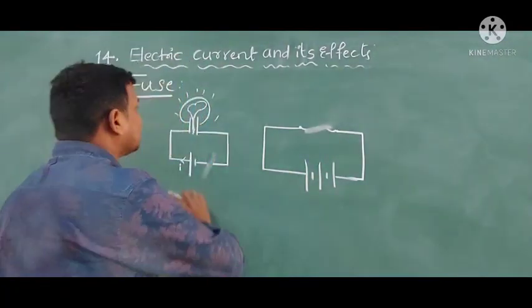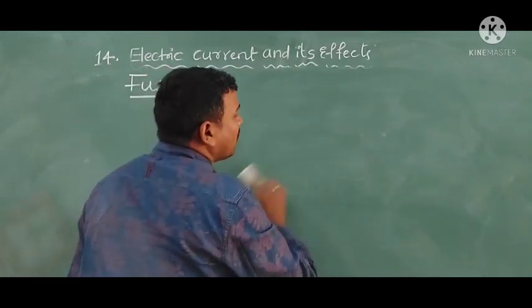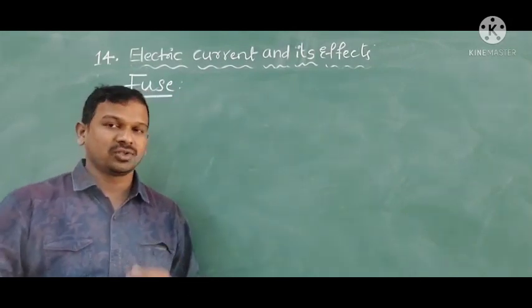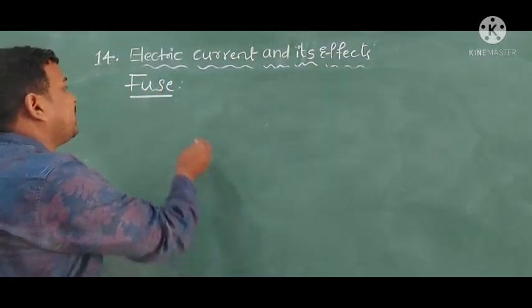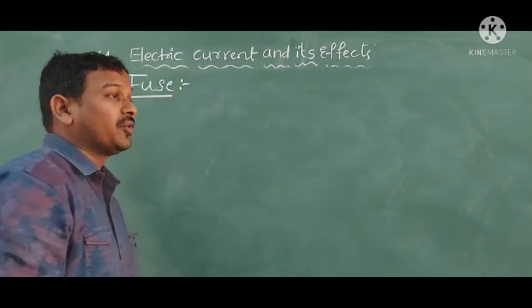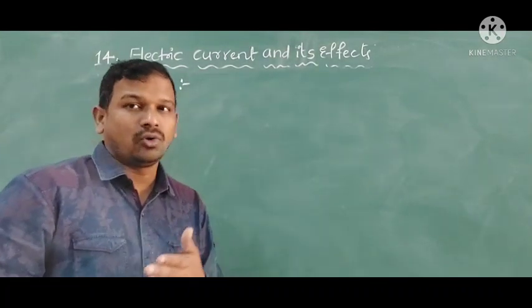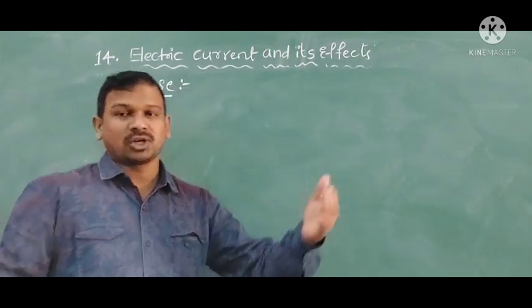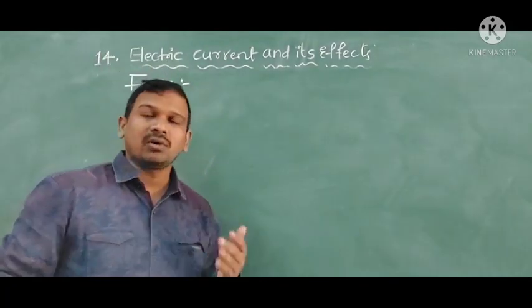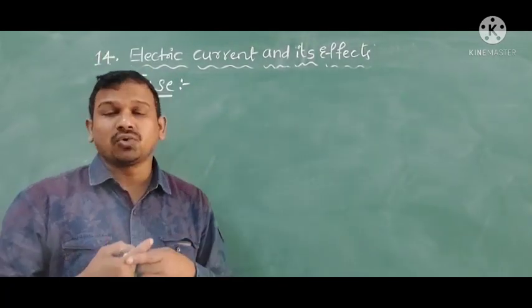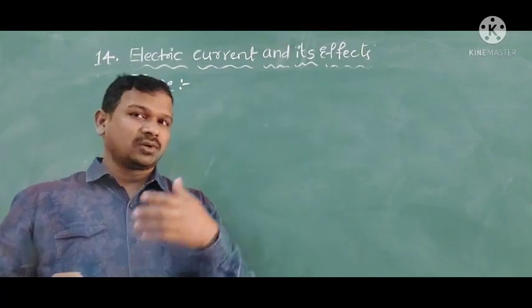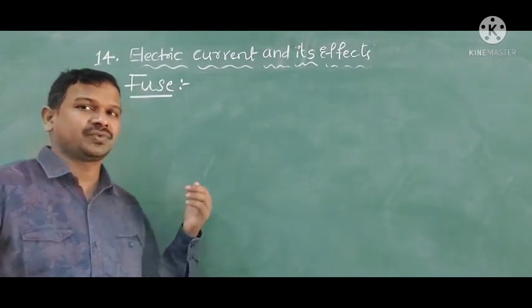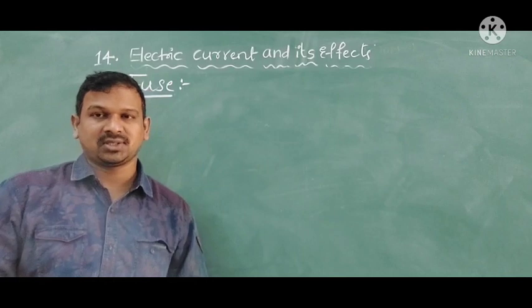So in order to avoid this kind of case, overload of current or continuous flow of current, we need to use fuses. A fuse is a device which is connected to the circuit. It will melt when the load is more. When overload current comes, it melts first of all, then the circuit becomes open. When two wires are attached, a short circuit will occur, and unfortunately overload of current will happen. In that situation, this fuse will be helpful to prevent the damage.